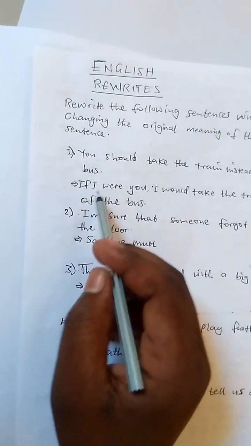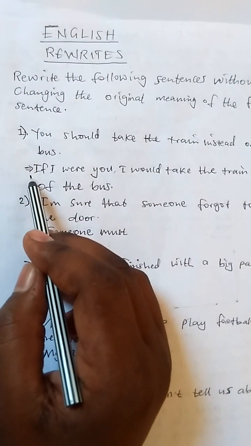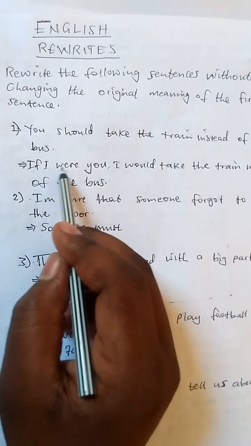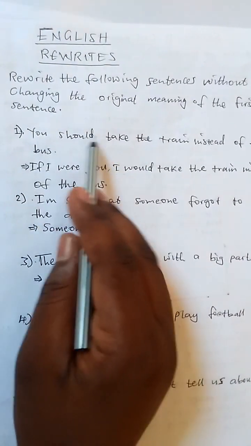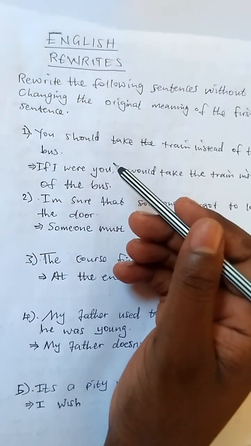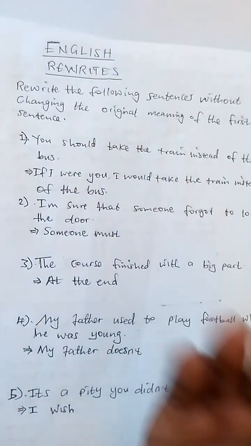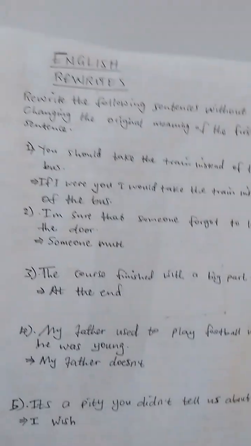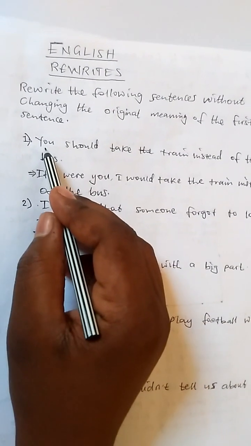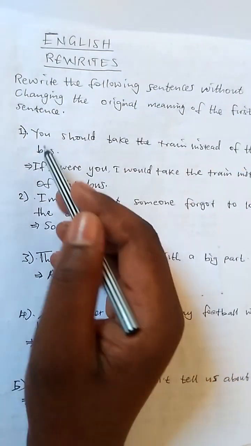So you begin the sentence by using the word if. Therefore it will be if I were you. In the first sentence we can say you should take the train instead of the bus.